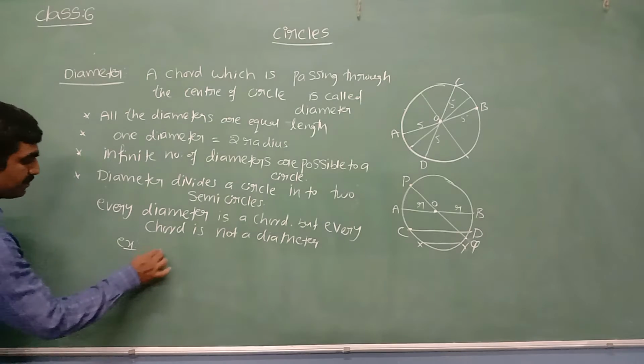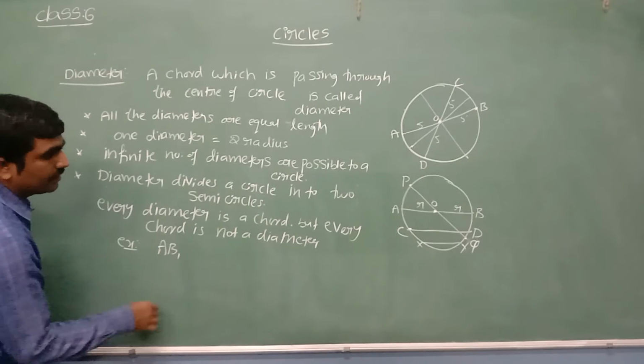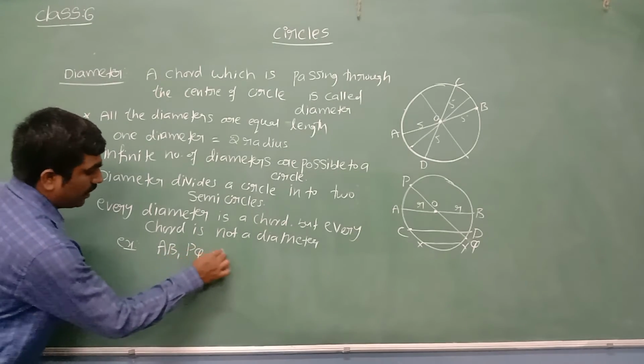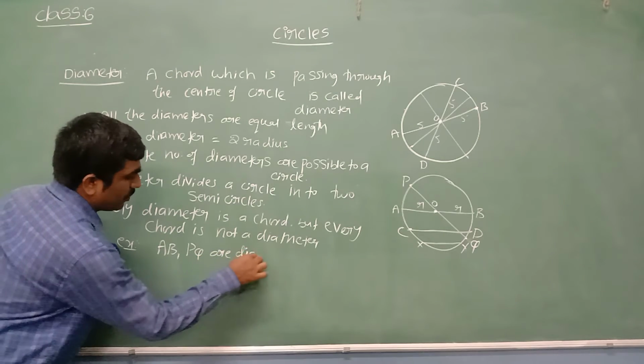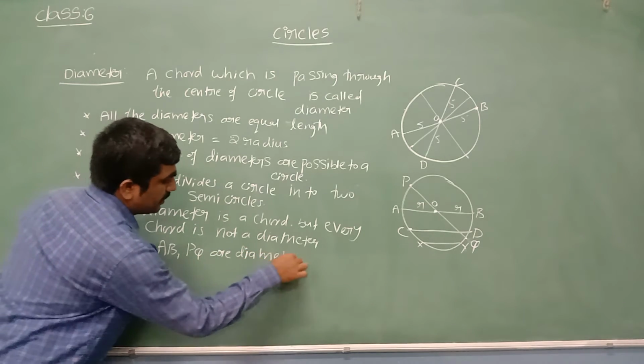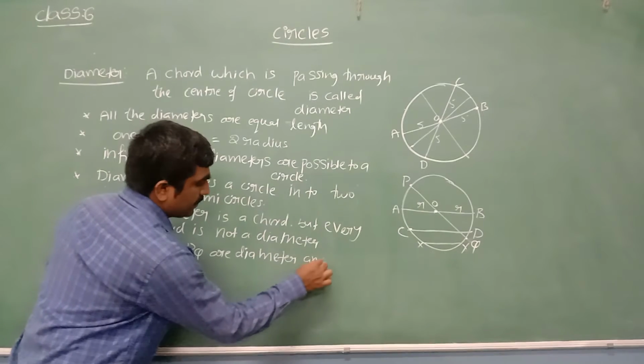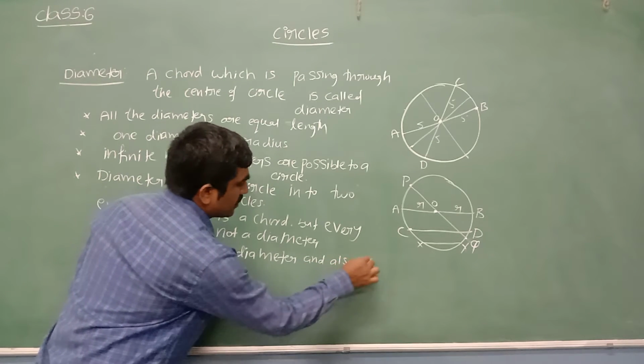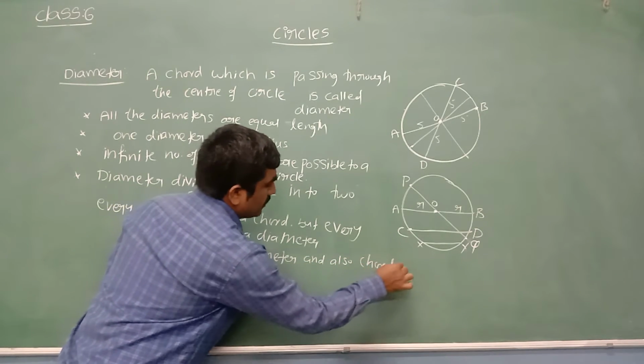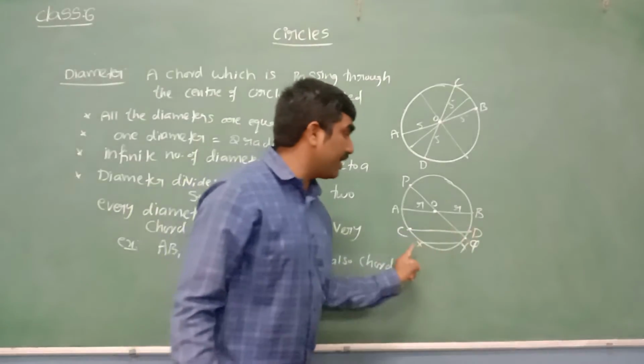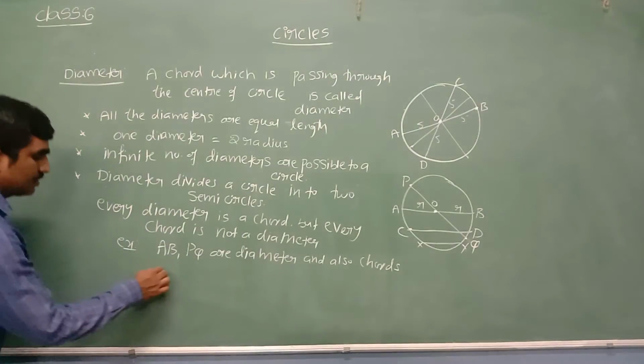What can we write? AB, PQ, what can we call them? They are called diameters and also curves. What about CD and XY? They are only curves.